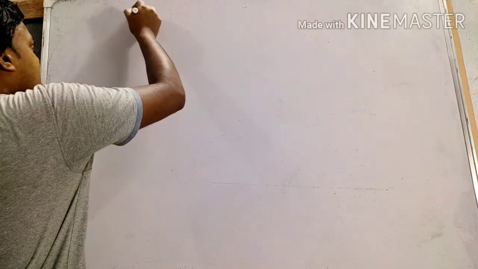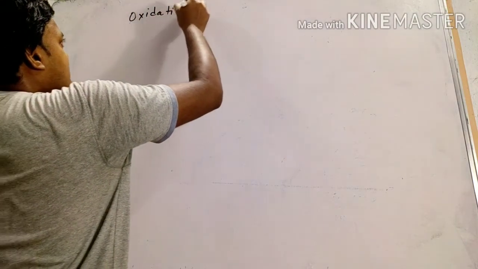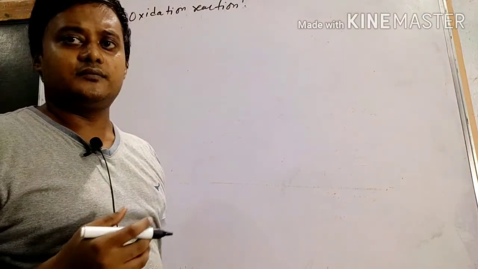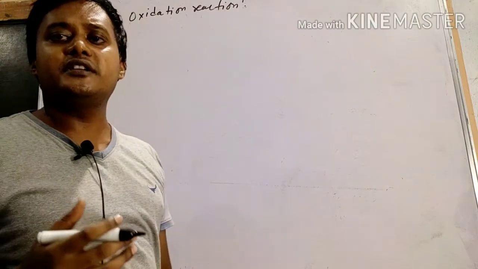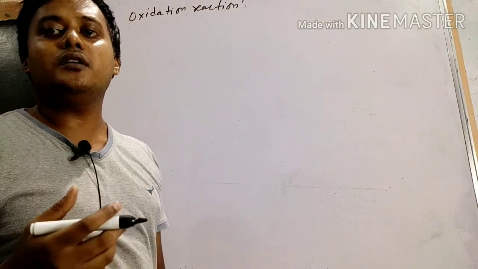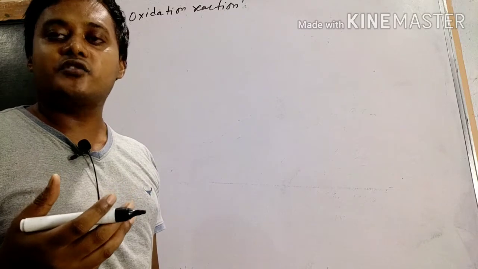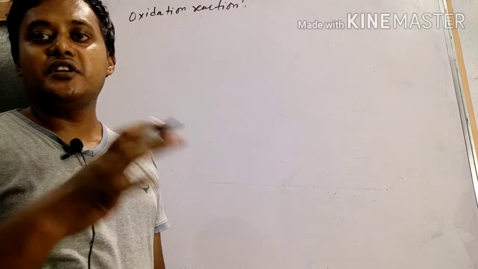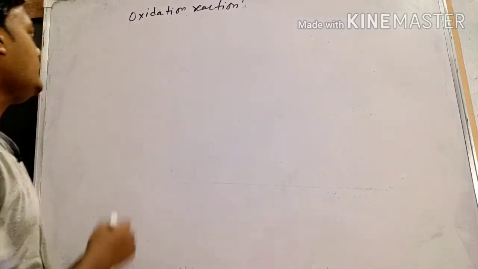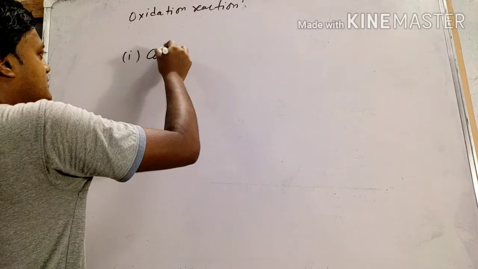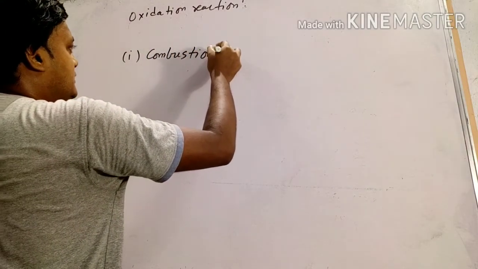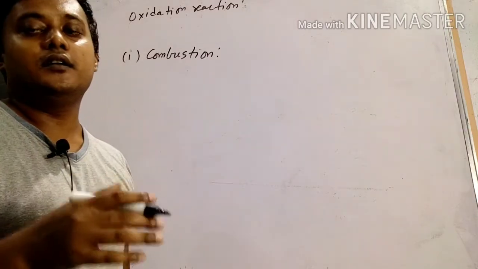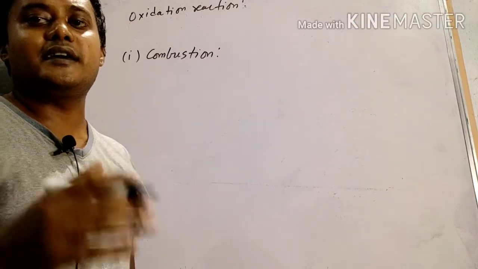Next one, oxidation reaction. There are a total of 3 types of oxidation reaction. First one, complete oxidation, that is combustion. Second one, incomplete oxidation, and the third one, catalytic oxidation. So first we will discuss combustion. Combustion means complete oxidation in presence of excess air.